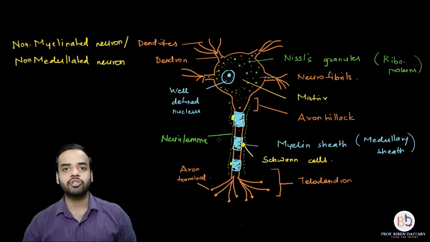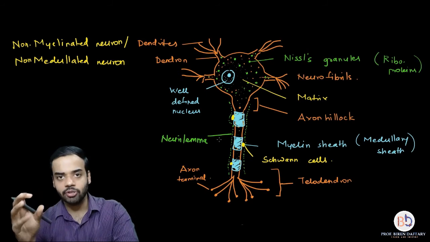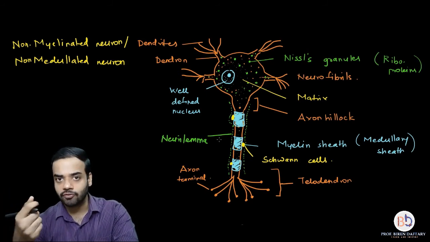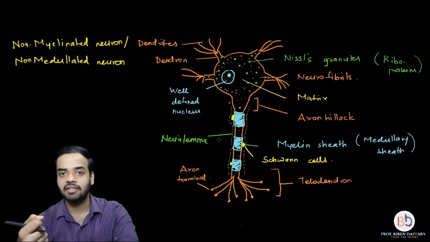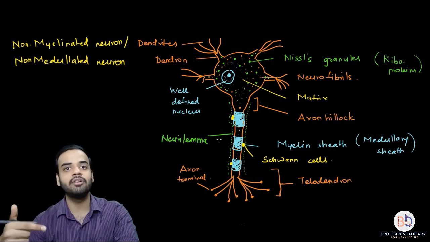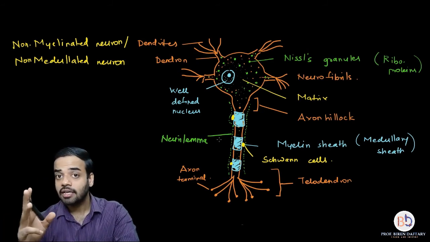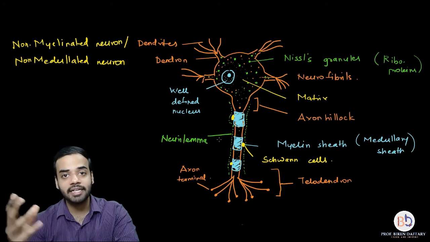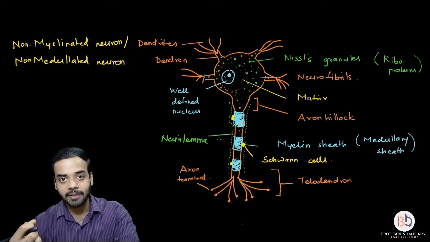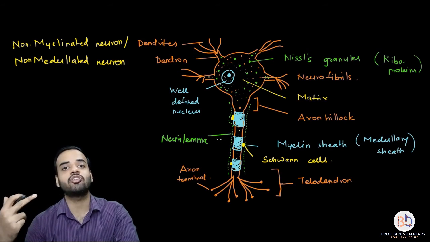It is the outermost. Now if I ask you which layers are present on the axon in a myelinated neuron: first the innermost axon is present, outside the axon is the myelin sheath or medullary sheath secreted by Schwann cells, and outside the myelin sheath is the neurilemma. So, 3 layers. In a non-myelinated or non-medullated neuron, the axon is present, and directly outside the axon is the neurilemma.